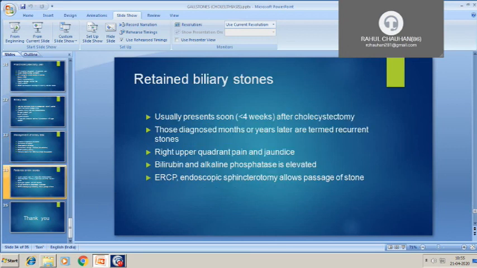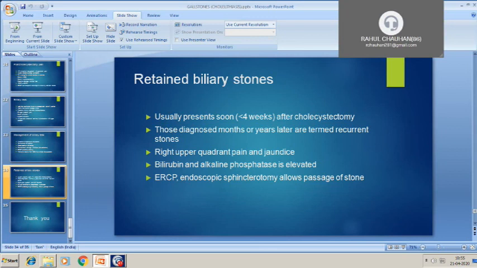Last complication is retained bile stones. It is usually present within 4 weeks after cholecystectomy. But if it is found after 1 month or years after cholecystectomy, then we call it recurrent stones.